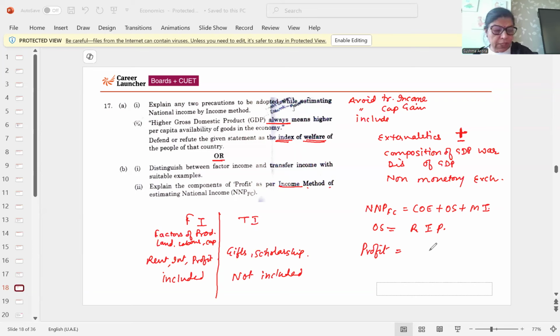So in profits, they will include savings, which is known as undistributed profits, then corporate tax, then dividend. So these are the components of profits. That's your answer, but you have to explain that. Okay. So this is question number 17.